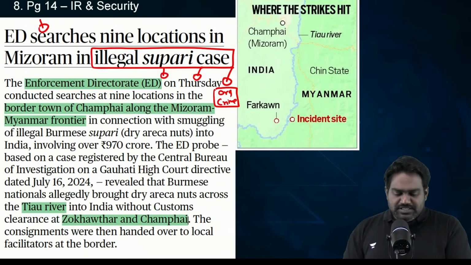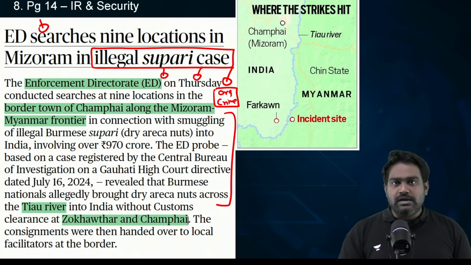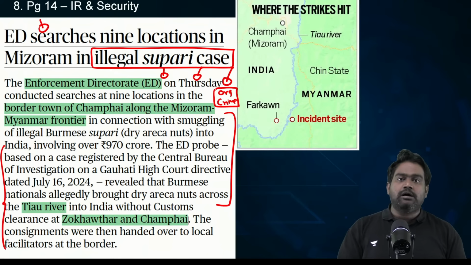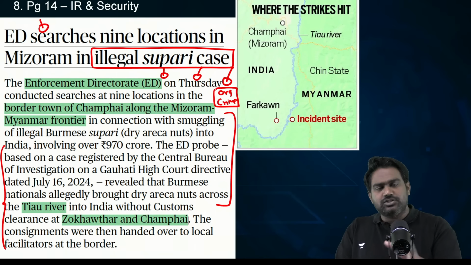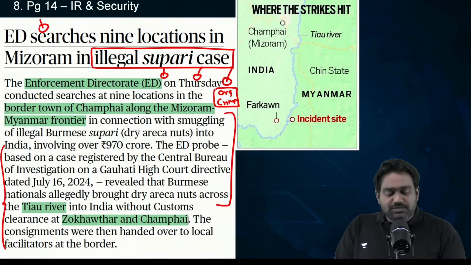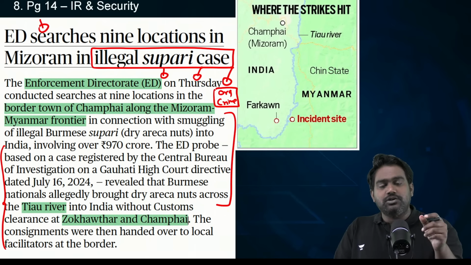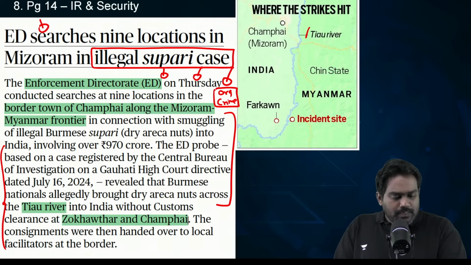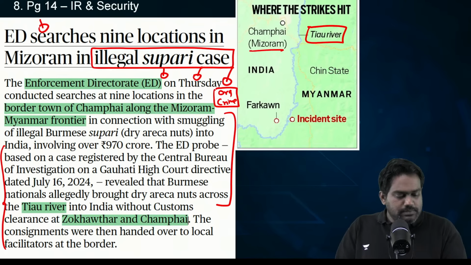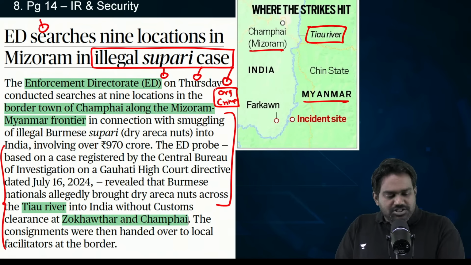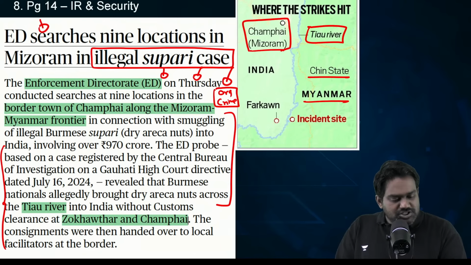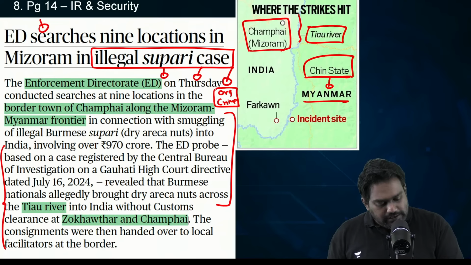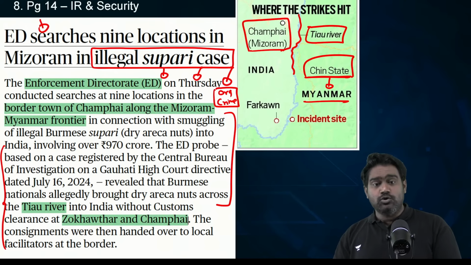So in this particular case, the dry areca nuts, which are illegal, banned, were being smuggled by criminal cartels from Myanmar into India. The case itself is not too relevant, but the locations mentioned here can be very important for a geography-based, map-based question. It mentions the Tiau River, which flows from Mizoram into Myanmar. From the Champai region of Mizoram, it flows into the Chin state of Myanmar, right? It basically marks the boundary here between India and Myanmar. So please make a note of that.